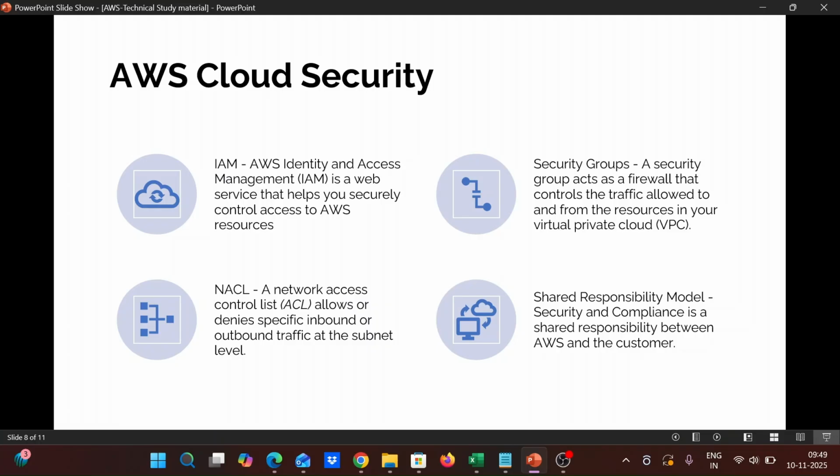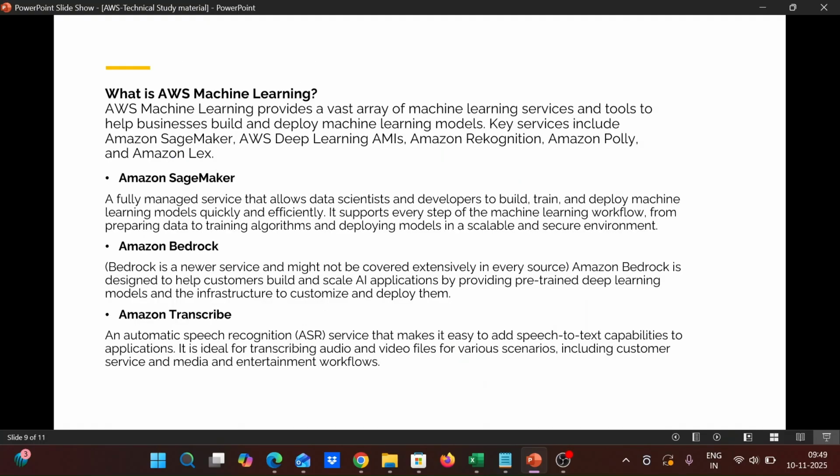NACL works at the subnet level to allow traffic inside, and the security group works at the instance level. These are the cloud security levels as of now. As we go next, we'll learn more about it.